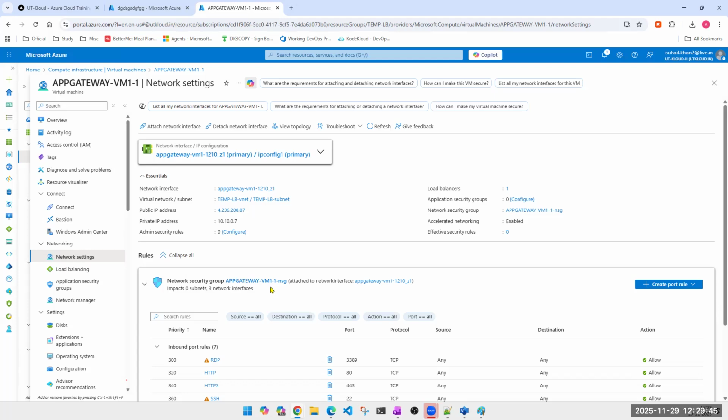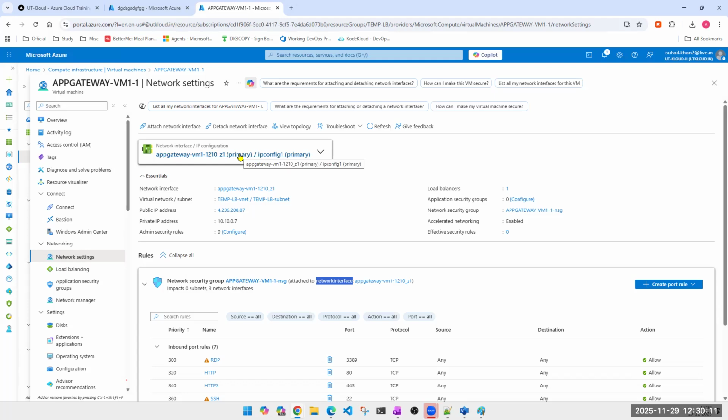NIC. Here it is attached to the NIC. How do you know that? There is an option in Essentials, network security group. It is mentioned there, attached to network interface. In the bracket, it clearly says it is attached to your network interface, NIC. This is the NIC we're talking about. Here it is, right?